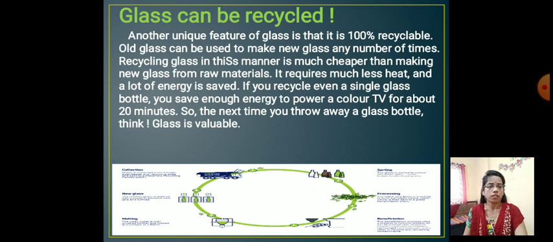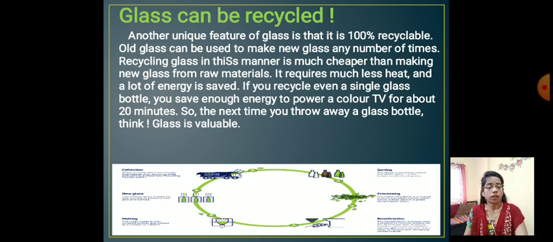It requires much less heat and a lot of energy is saved. If you recycle even a single glass bottle, you save enough energy to power a color TV for about 20 minutes. So, the next time you throw away a glass bottle, think: glass is valuable.